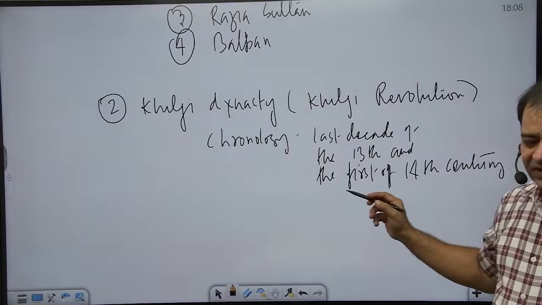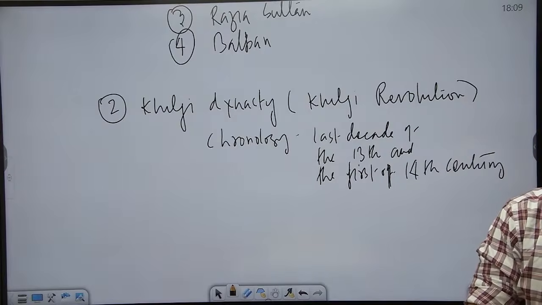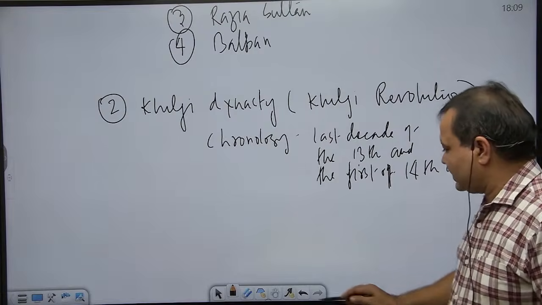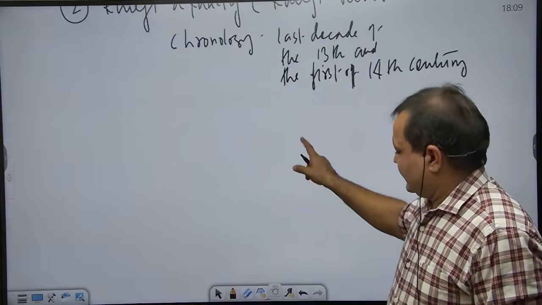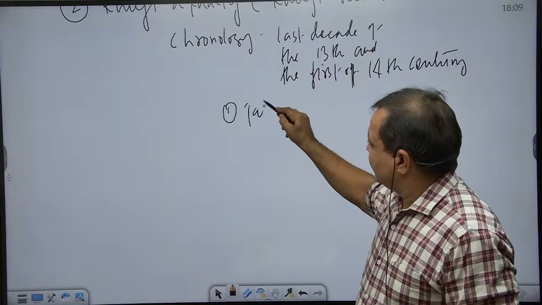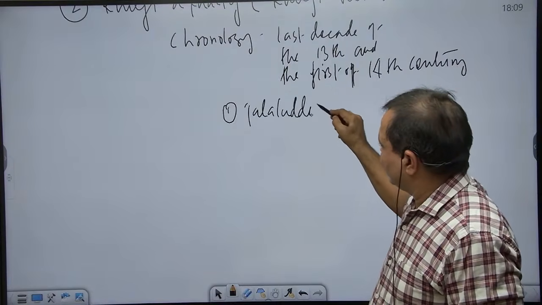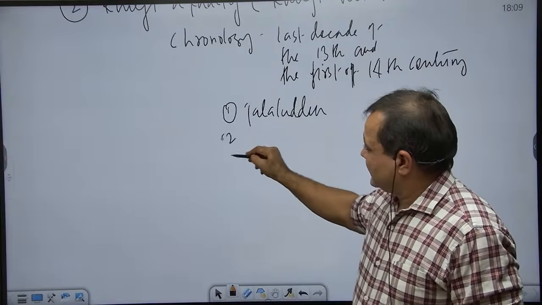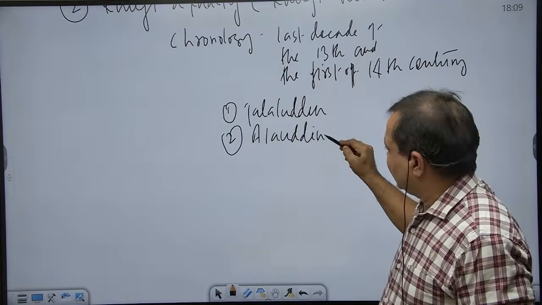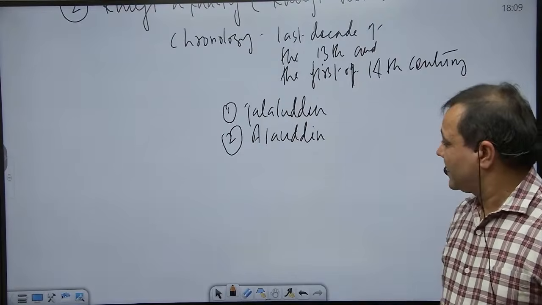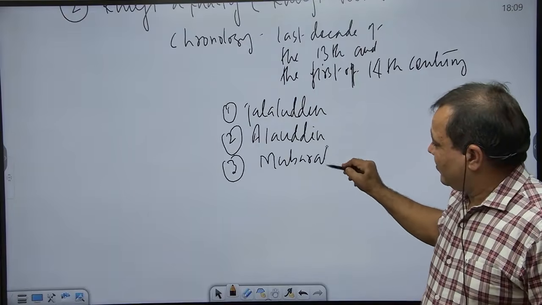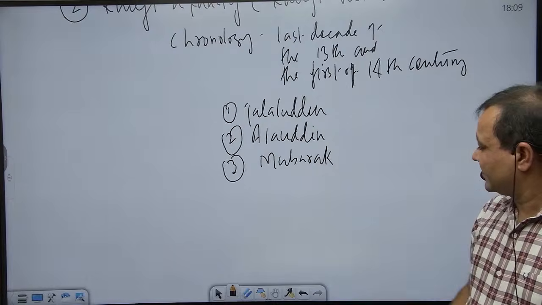Now in this dynasty we have three major sultans who can be important. The founder of the dynasty, Jalaluddin Khalji, the chief architect of the Khalji revolution, Alauddin Khalji, made popular also by Bollywood. And the third, just few details about this person, Mubarak Khalji or Mubarak Shah Khalji.